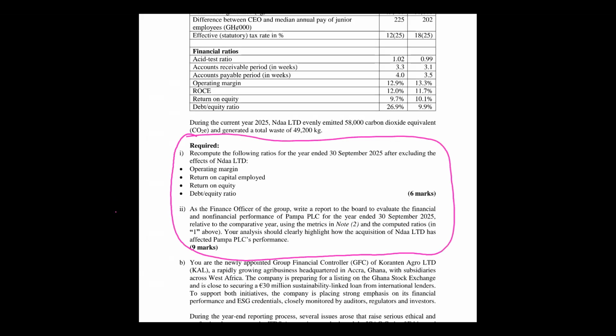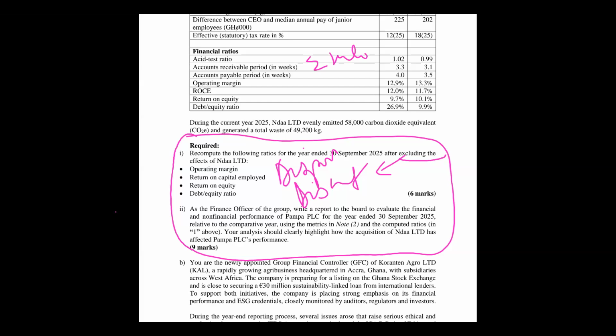So compute the following ratios at the end of the year after excluding. So if it's excluding, it means one, it's not an acquisition. Out of the 8 or 9 cash flow statements of financial position, it's not acquisition. It could be a disposal. It could be a discontinued operation. Can be one of these. So because I've followed Seth's example, how to treat disposal and discontinued operations, immediately I have these two down. I know how to start with it. First, I have to find the total ratios for all the total, right? Then second, I have to find ratios on the disposal.